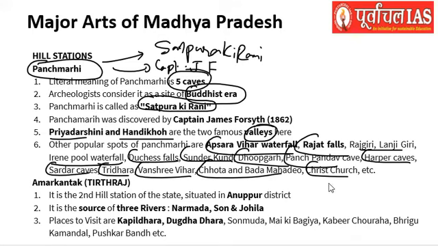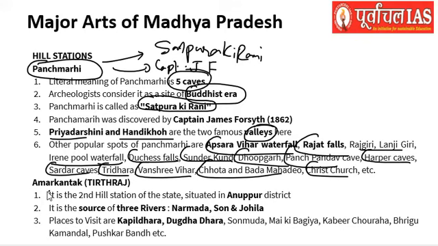Okay, so these are the important tourism places of Panchmarhi. Panchmarhi itself is called the Satpura ki Rani, Captain James Forsyth discovered it in 1862, and Priyadarshini and Handi Kho are the important valleys here.